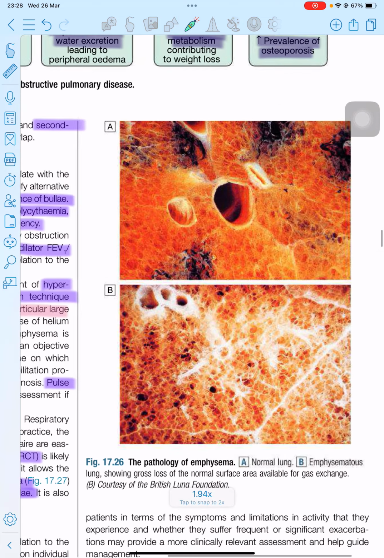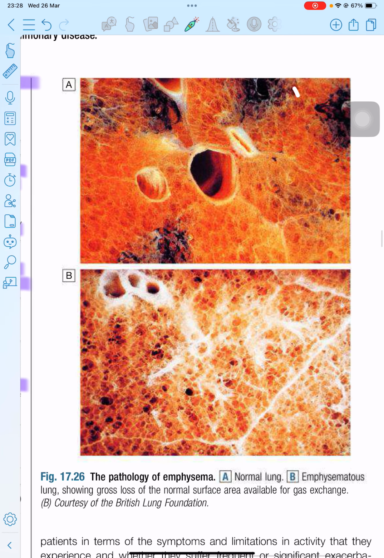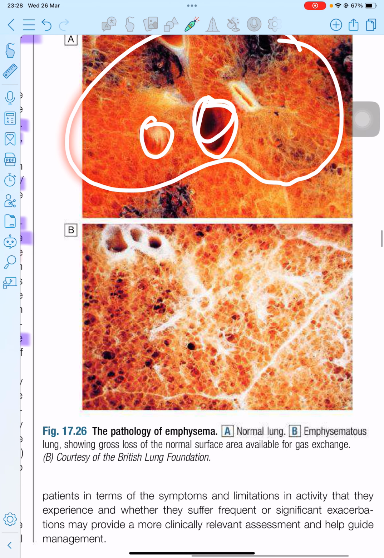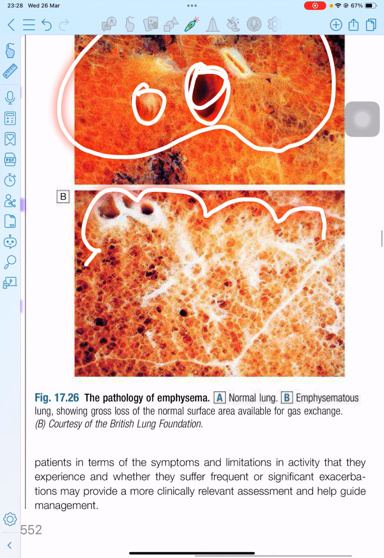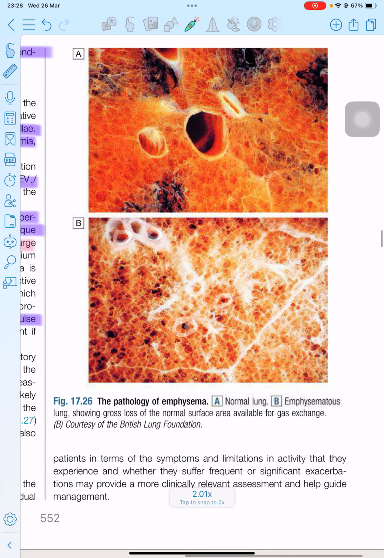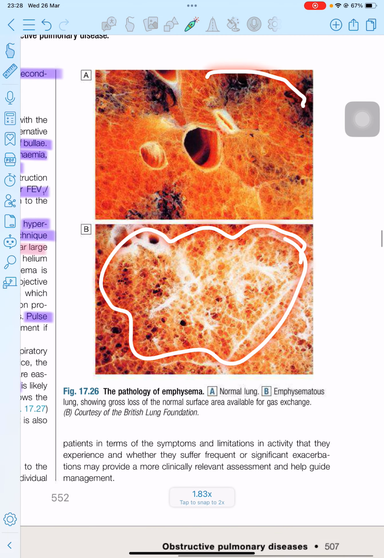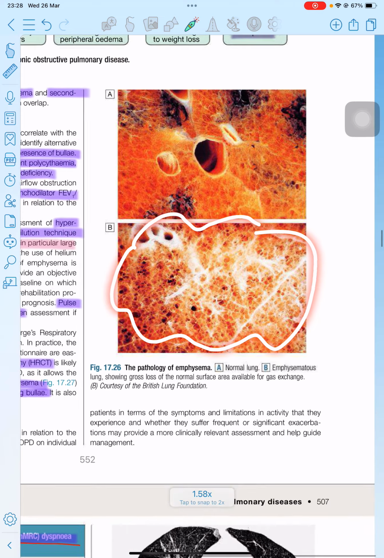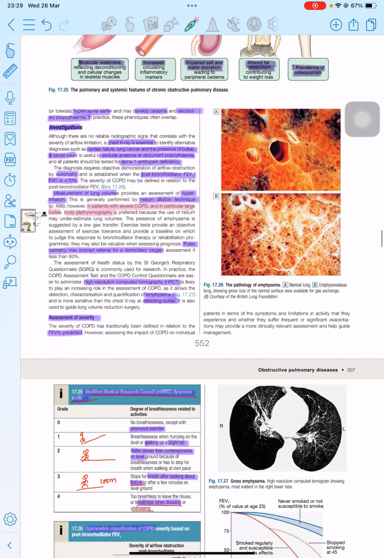And these are some of the picture findings in this. This one is the normal lung. Here the air spaces for gas exchange can be seen. But this is the infected lung, where we can see very minute air spaces for the gases, so it's very difficult to exchange gases in the case of a COPD patient. This one is the emphysematous lung, where the alveoli and airways have already been damaged.